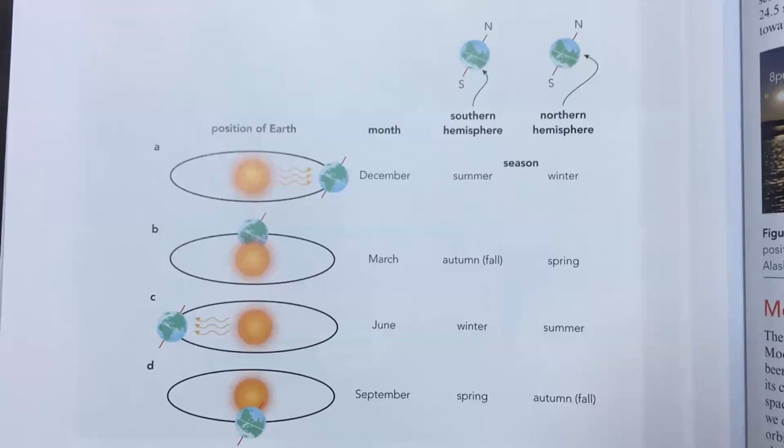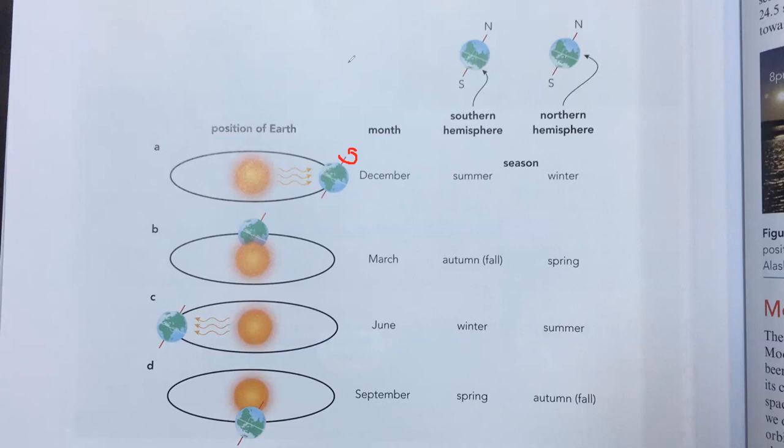As you can see here, this is the image I cropped from the book. Different positions are there. This is the axis of rotation, the axis around which the earth is spinning.